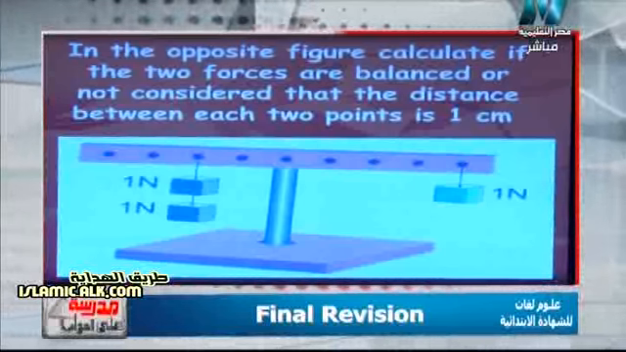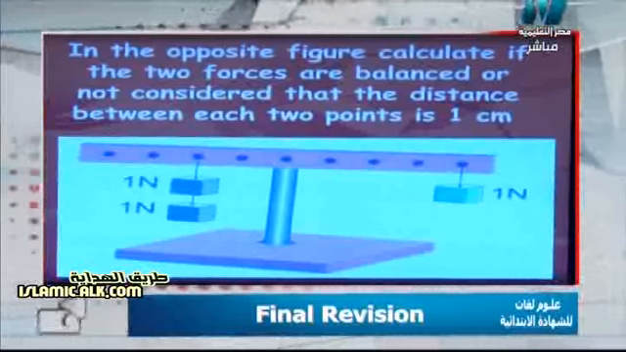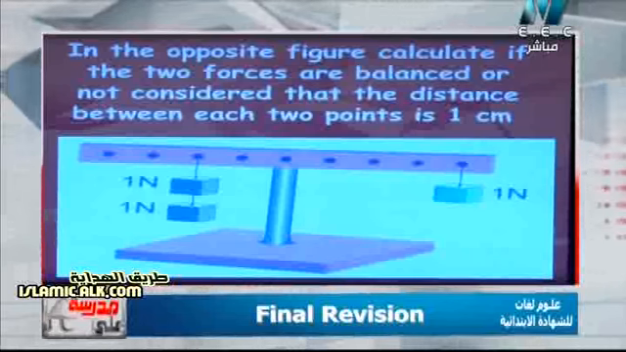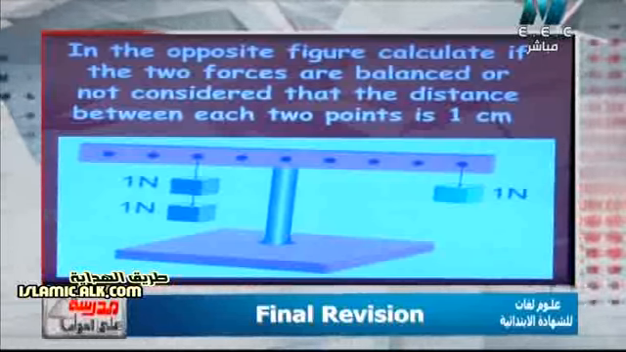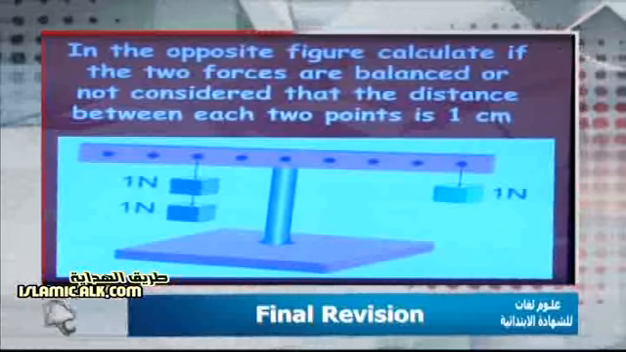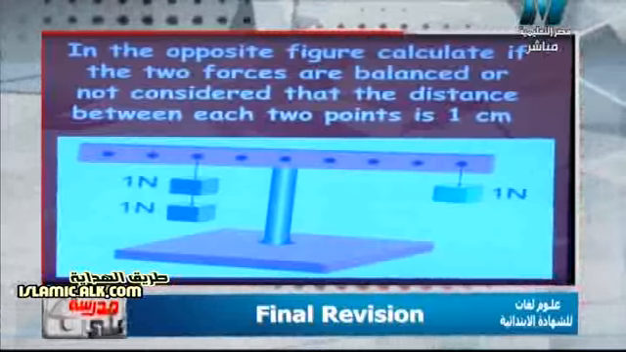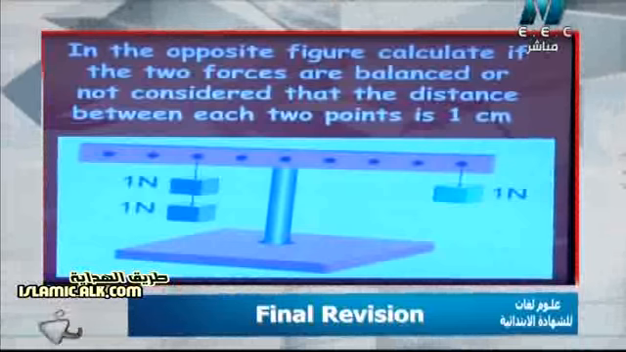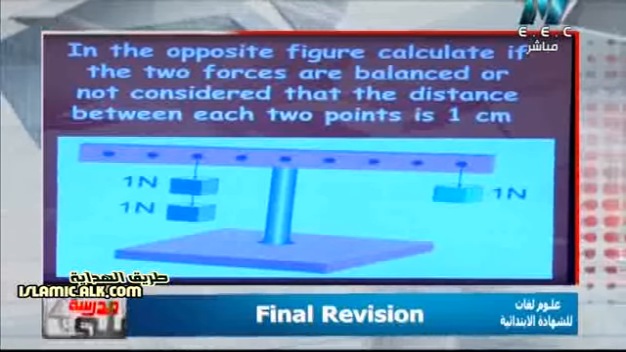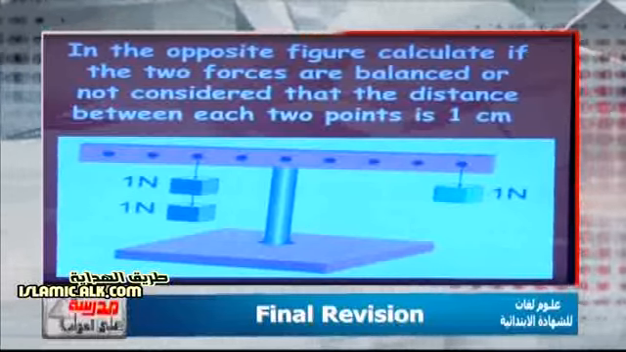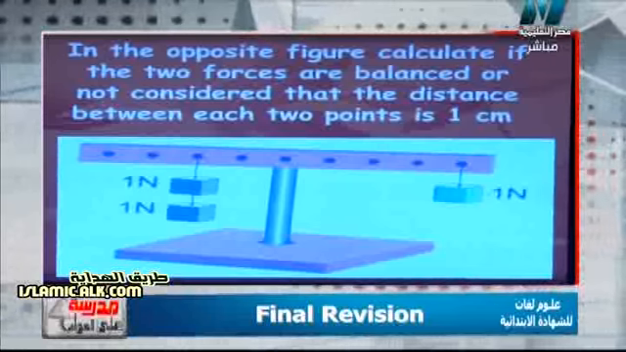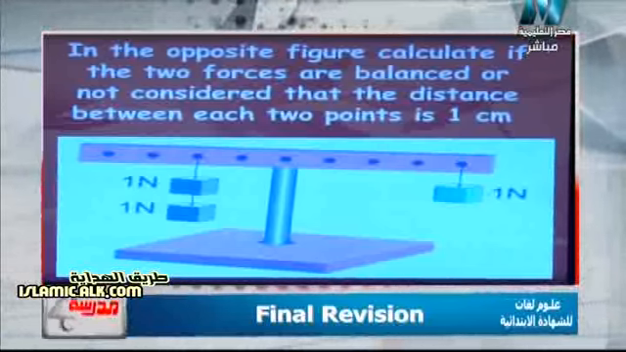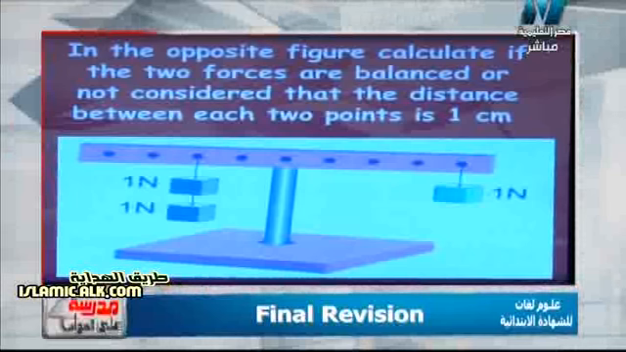So again, here I have an image of 2 forces. The left force, قوة اللي على الشمال, is 2 Newton. The right force, قوة اللي على اليمين, is 1 Newton. So what is the distance between each force and the fulcrum? We consider the column in the middle, بنعتبر الكولوم اللي في النص, العمود اللي في النص, as the fulcrum. So again, the distance on the left will be 0, 1, 2 centimeters.